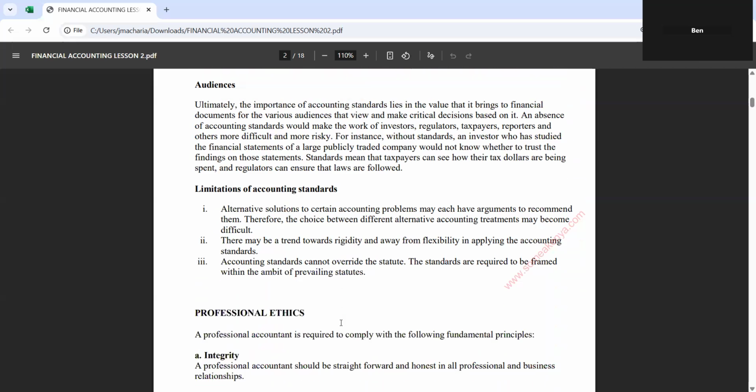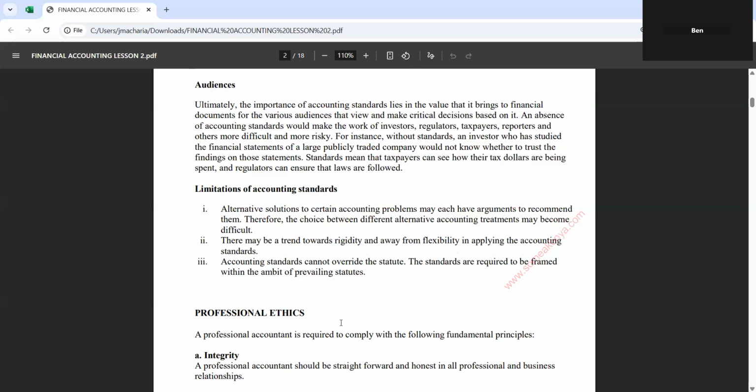Limitations of accounting standards. Everything in this world has advantages and disadvantages, but in this case, we are talking about some of the shortcomings associated with accounting standards. We say that alternative solutions to certain accounting problems may each have arguments to recommend them. Therefore, when we say that we have to present the information the same way, and each of us is facing a different scenario, there could be an argument on why my information should comply with someone else's who is in a favorable environment, who has no calamity, who has no exposure.